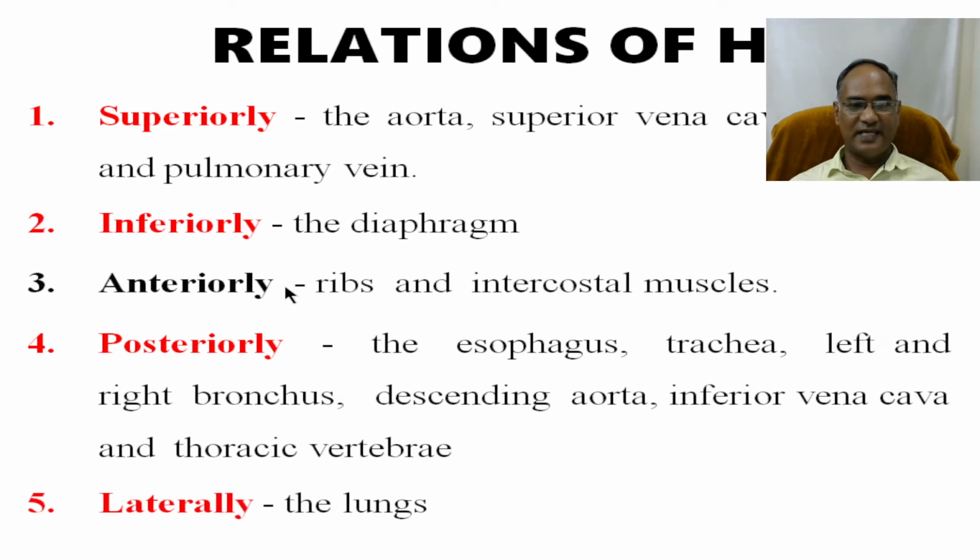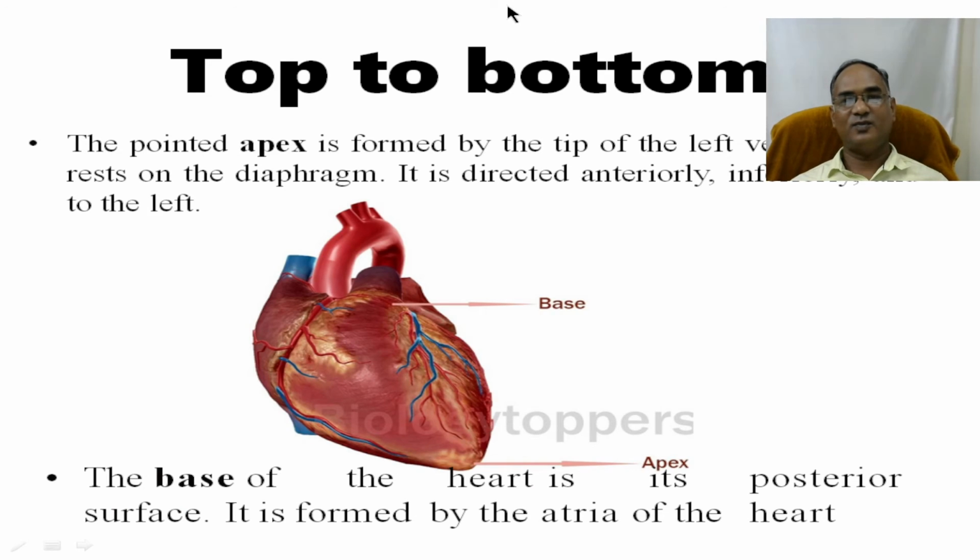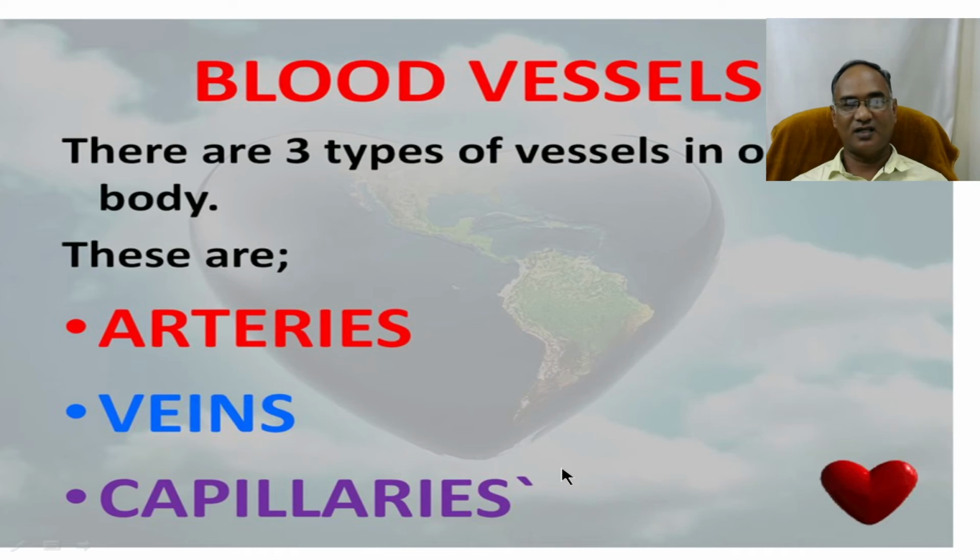And the last thing, laterally, it is in between the two lungs, slightly tilting to the left side. And top to bottom, as I already told you, the base of the heart is tilting upward and the apex of the heart is tilting downward. This is about the heart.